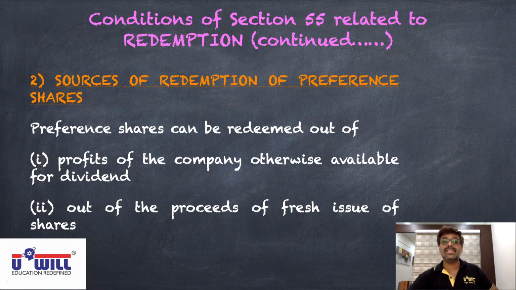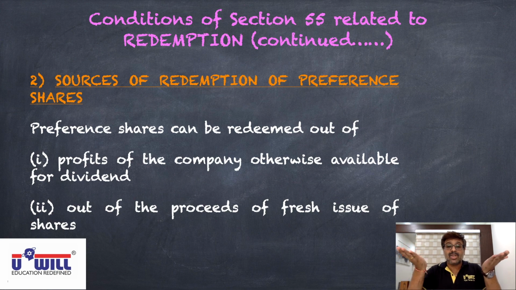So these two conditions are kept. First condition, you redeem the preference shares out of the profits of the company which are otherwise available for dividend. Now how will the capital remain intact at 1 crore under the first condition? I'll explain that in the next, third condition. The third condition will ensure that in the first condition capital remains intact. Right now just remember that the company can redeem the preference shares out of the profits of the company which are otherwise available for dividend.